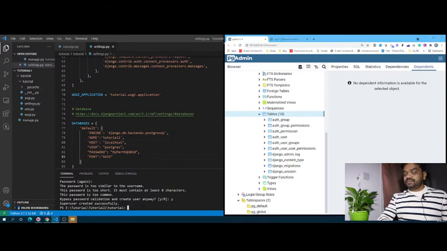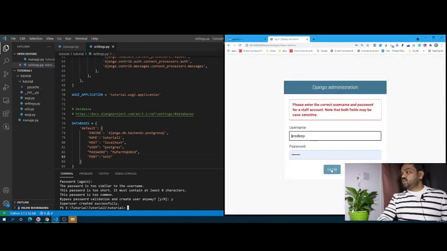Okay, now it is successfully created. The user I have already successfully created. Just go and log in here. Now this will log into the system.